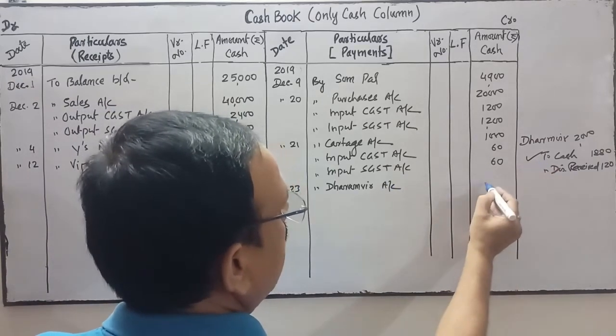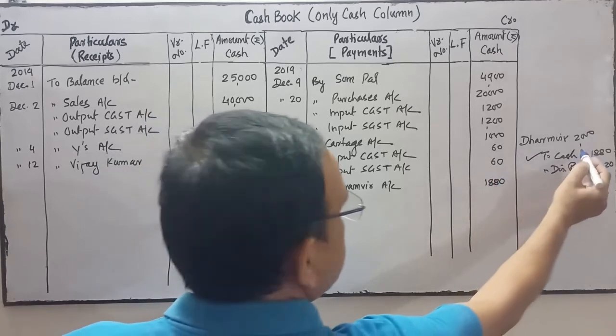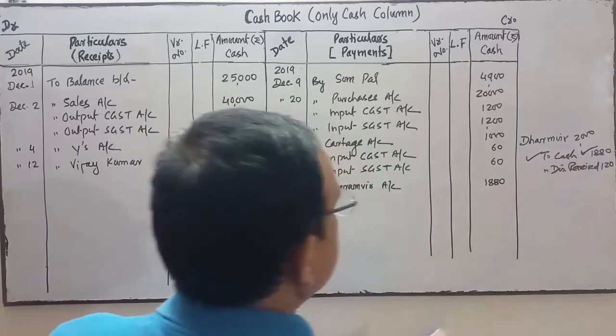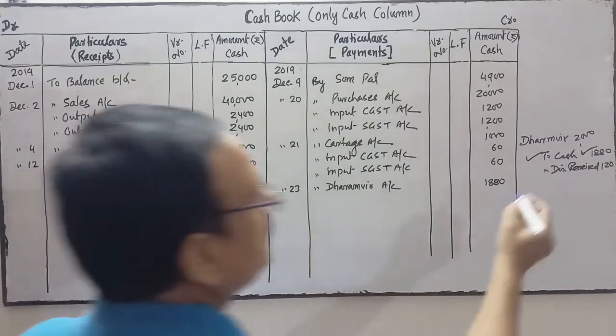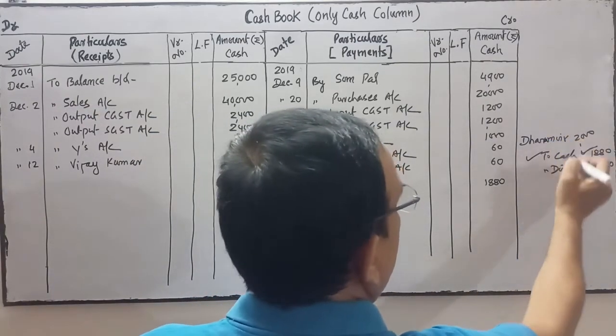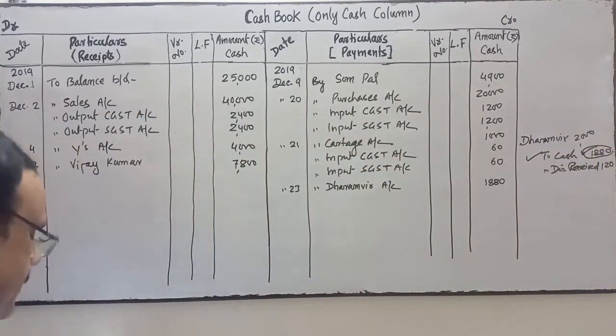So cash is on credit, so in the credit side we will write 1880. We'll write the cash amount. Which amount? Cash amount, not the Dharamveer amount. Okay? Not the Dharamveer amount. We'll write the cash amount. This amount we'll write. Next.